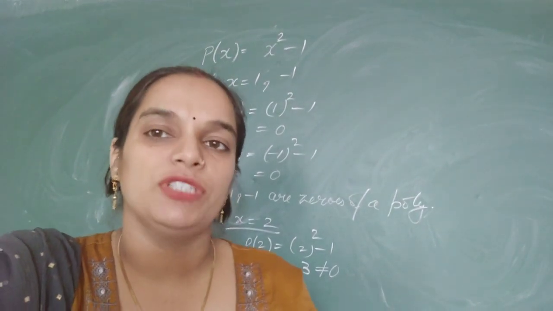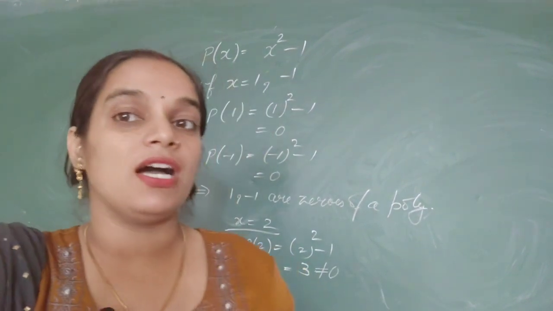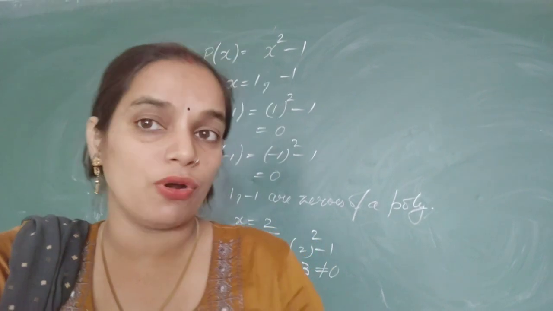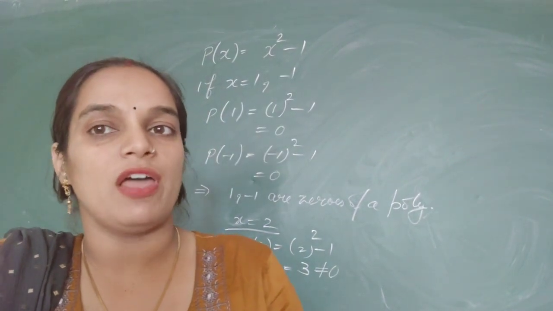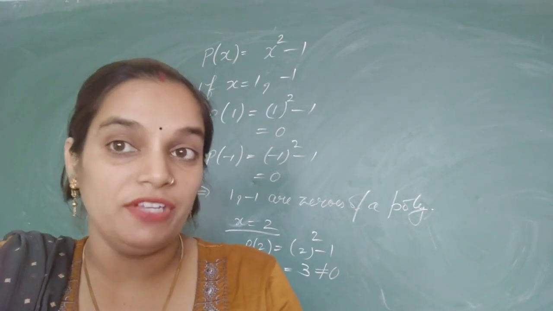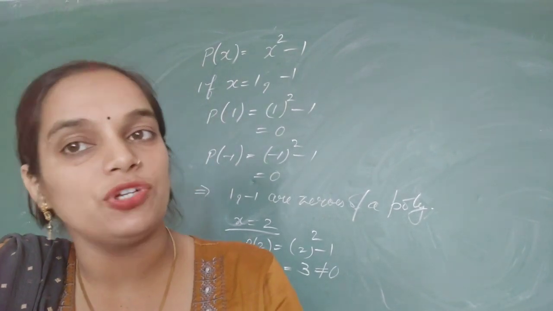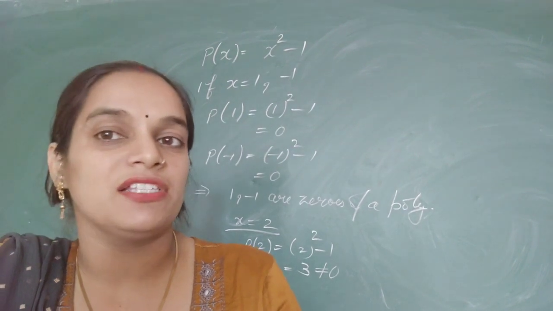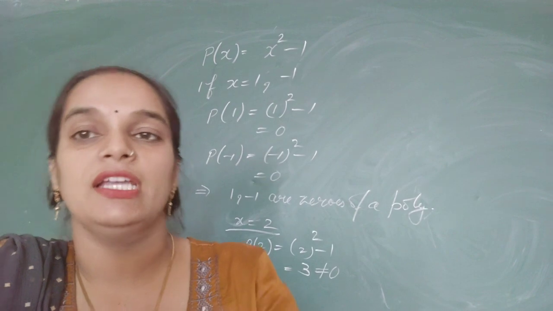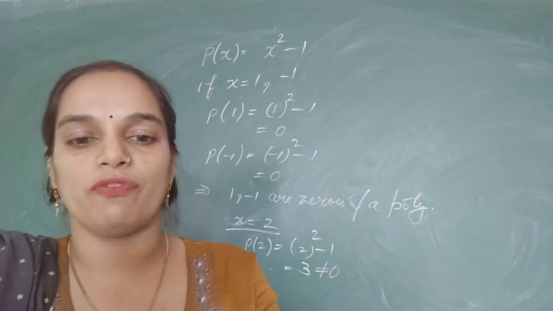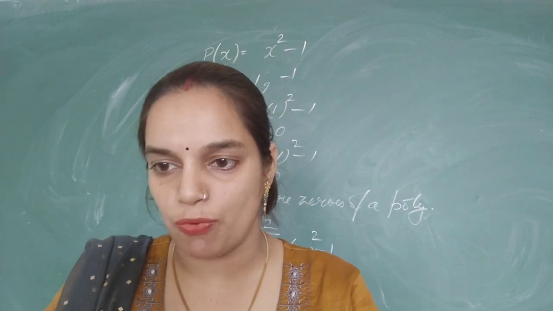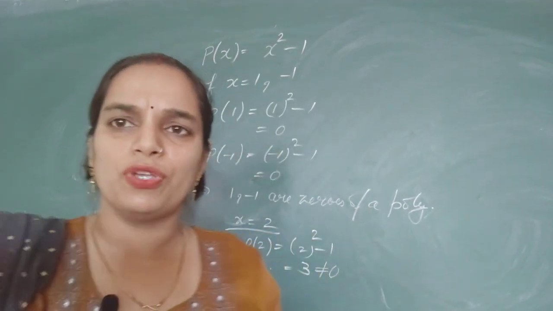If any value is given to you and you are asked to check if this is a zero of the polynomial or not, then you will put the value of the variable in that polynomial and evaluate it. If at last the result becomes 0, then you will say yes, it is a zero of the polynomial. If it does not become 0, then you will say it is not a zero of the polynomial. On this basis, we will do the exercise 2.2. Let us take one or two examples.